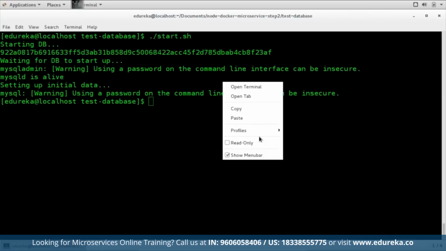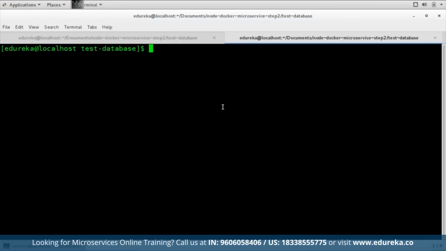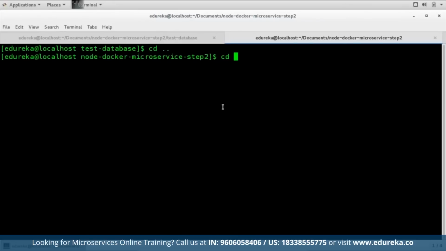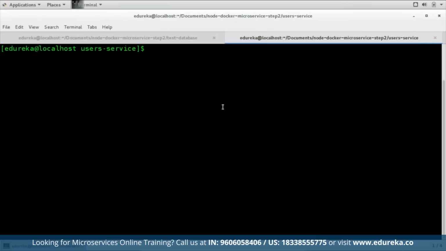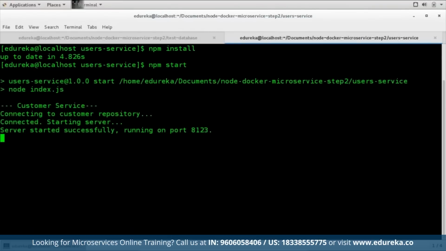All right, so let me just open one more tab here. Over here, I'll just run my Node.js application. Let me first go to that particular directory. All I have to do here is npm install. This will set up everything for me. So it is up to date in 4.826 seconds. And the next command is to start my application. All I'm going to type in here is npm start. So the server started successfully at port 8123.